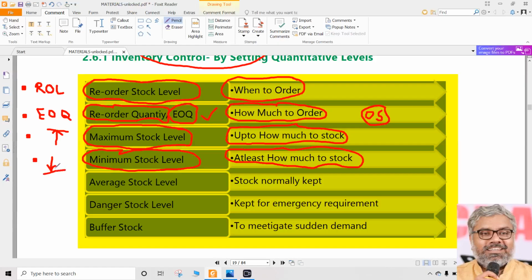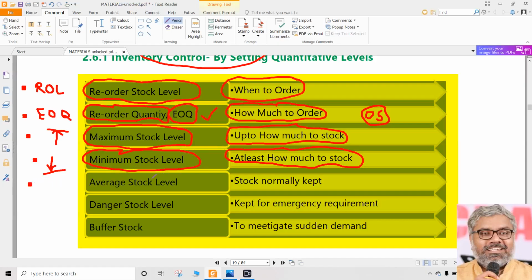So this is the minimum stock. If by any chance the stock level actually in the godown goes below minimum level, that means something is wrong. It should not happen. Ideally, inventory control should happen in such a way that the stock level varies somewhere between minimum level and maximum level. It should not exceed maximum level. It should not be below minimum level. That's what minimum stock level means.